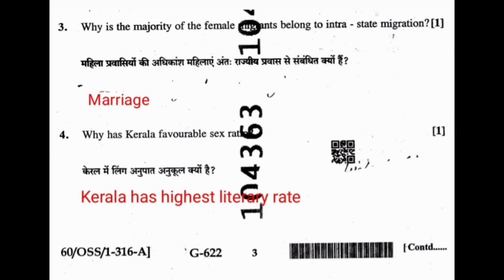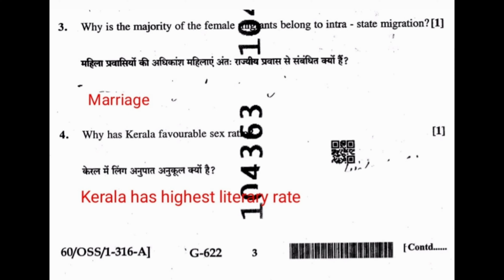Question 3. Why is the majority of the female migrants belong to intra-state migration? Answer: marriage. Question 4. Why has Kerala favorable sex ratio? Answer: Kerala has highest literacy rate.